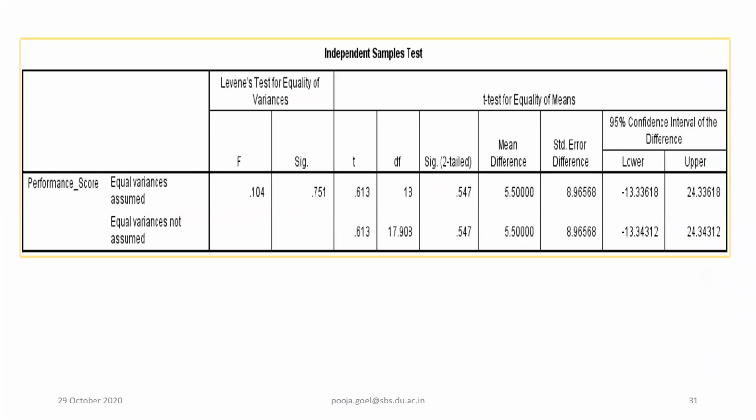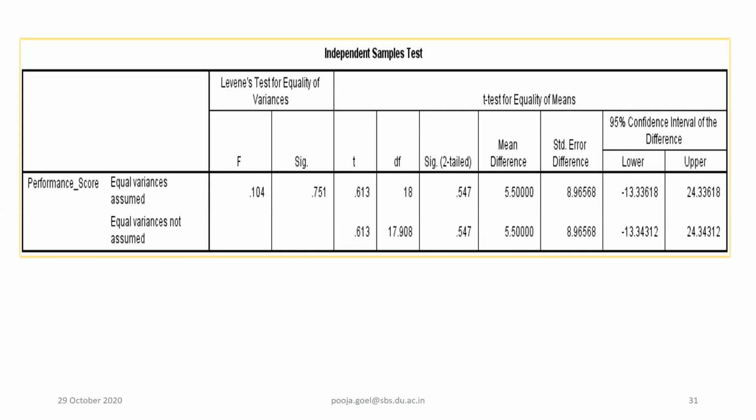Very good. One more thing, Levene's test of equality of variance. First of all, we need to see whether equality of variance is there or not. Directly we cannot check the result; first, we have to cross this hurdle. As in the case of normality, if the value is more than 0.05, it will meet the assumption of normality.